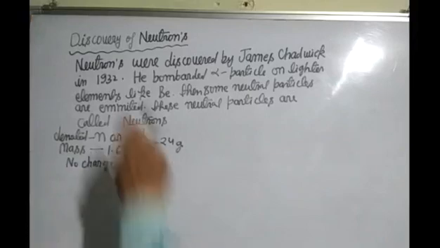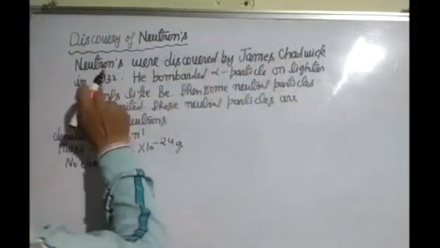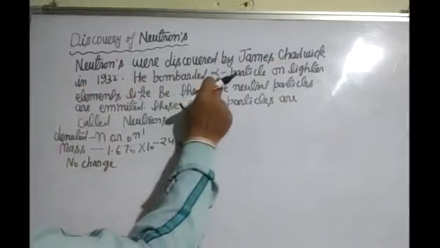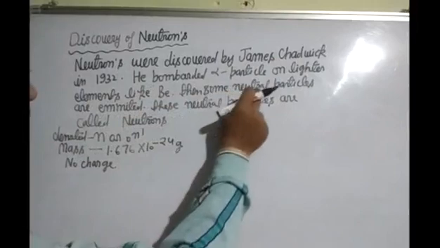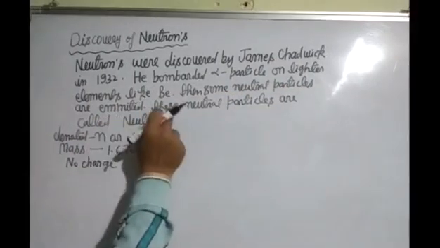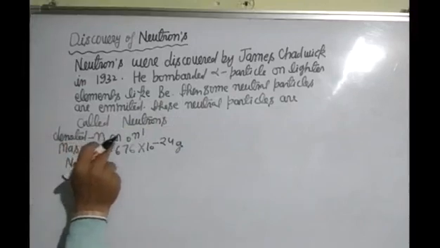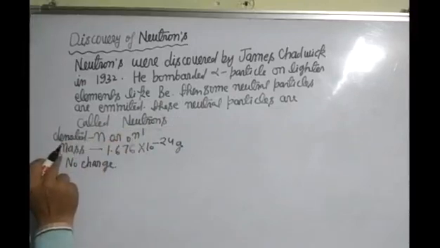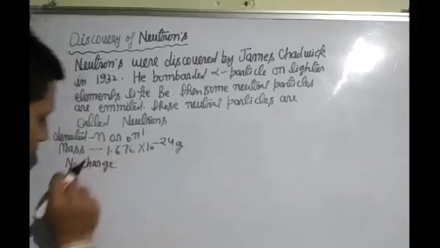Listen to me again, dear students. Discovery of neutron. Neutrons were discovered by James Chadwick in 1932. He bombarded alpha particle on lighter elements like beryllium. Then some neutral particles are emitted. These neutral particles were called neutrons. Neutrons are denoted by n or 0 and 1. Mass of neutron is 1.676 into 10 to the power minus 24 gram.